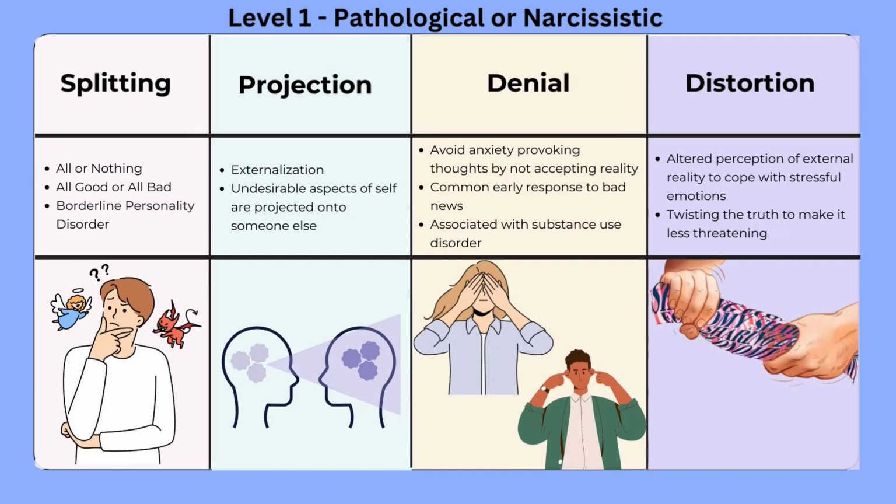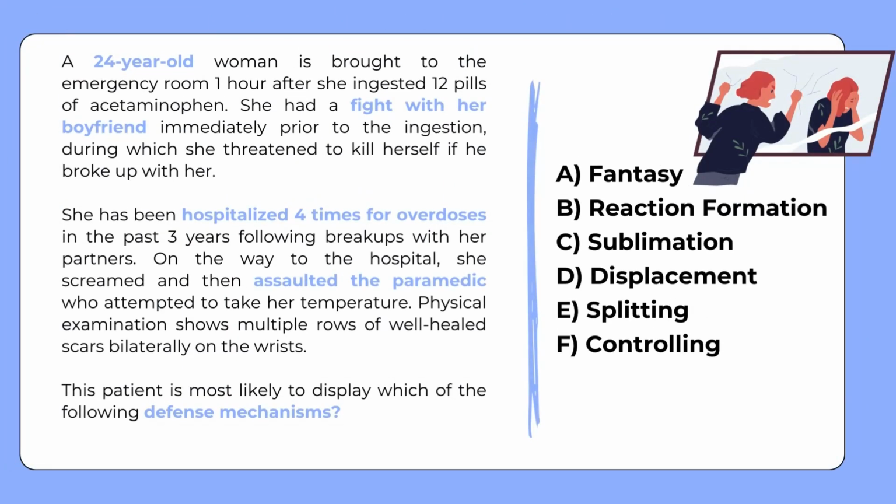Here's a quick recap. Splitting is when you characterize things as all good or all bad. Projection is to project undesirable aspects of yourself onto someone else. Denial is when you don't want to see it, hear it, or believe it. Distortion is when there is twisting of the truth to make things less threatening. Now let's revisit the question and focus on the important parts.